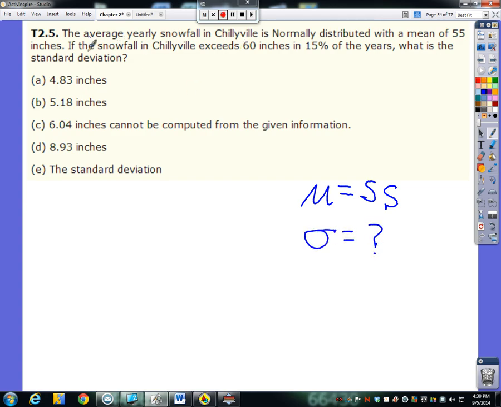But they tell us if the snowfall in Chileville exceeds 60 inches in 15% of the years, what is the standard deviation? All right, so let's get a picture here. Let's try to get an idea of what's going on, because they gave us some numbers we could draw a picture for. We know the mean's 55. They mentioned 60 inches of snow, so that would be somewhere to the right.